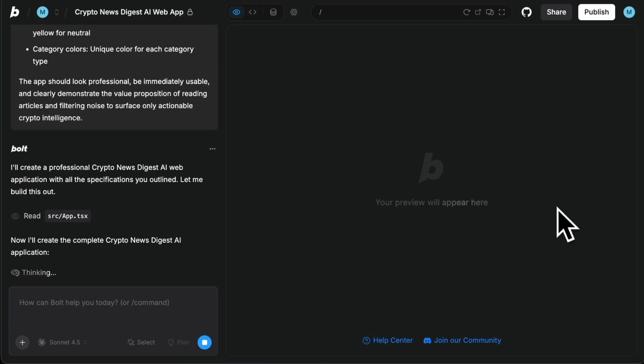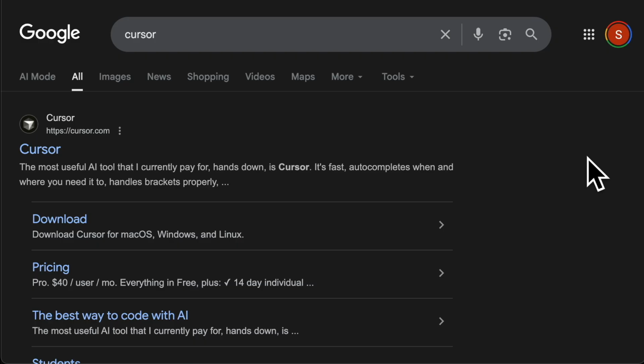This is where it gets only ever so slightly more complicated, only because you have to download an app to your Mac or Windows desktop. That's all. You're still not doing any code at all. And the one I would recommend is Cursor. Again, you watch Cursor videos online, and there's all these lines and lines of code, and it all looks very complicated. We're not doing any of that.